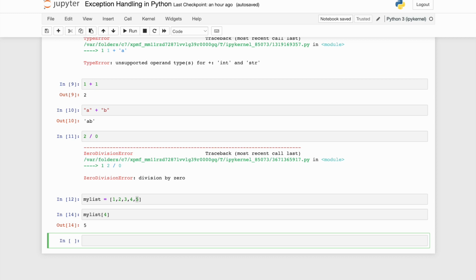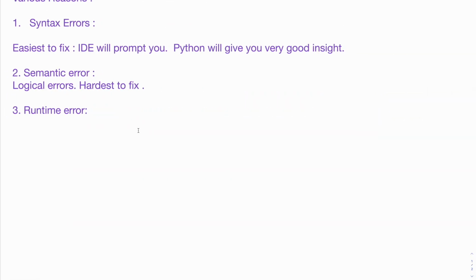Now, till now we have seen the Python built-in exceptions. We know that there are various types of runtime exceptions, but we do not know how to handle them. So let's see how to handle them. Handling of an exception is essentially done by a mechanism which is called the try and except block. So let's go over here and see how a runtime exception is handled.